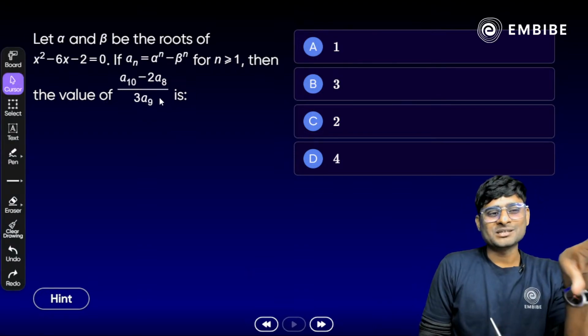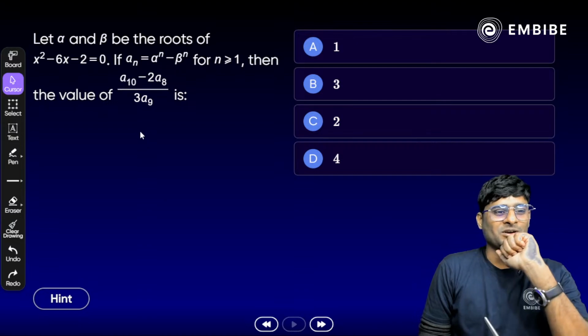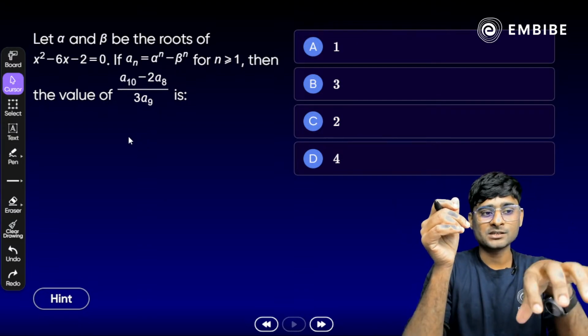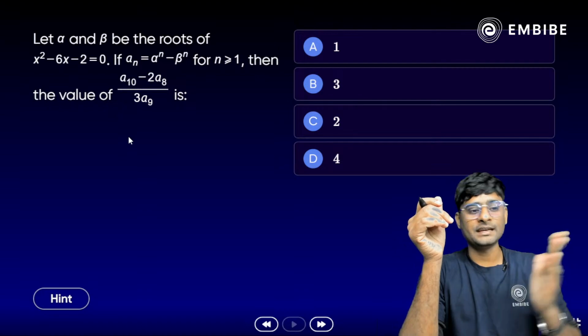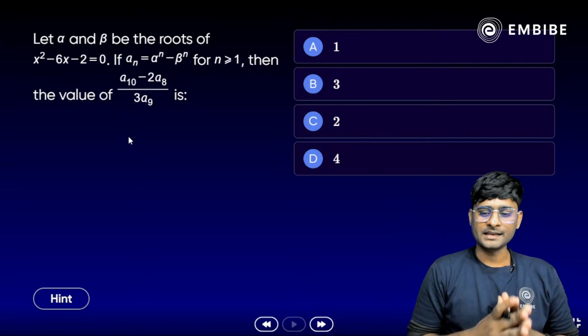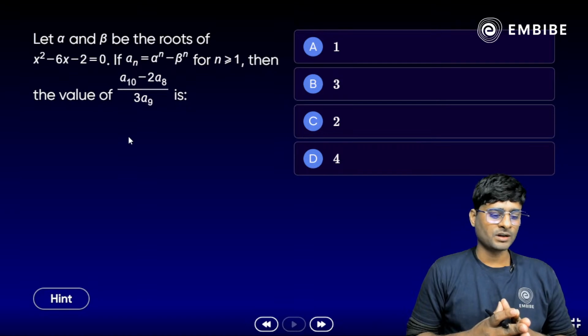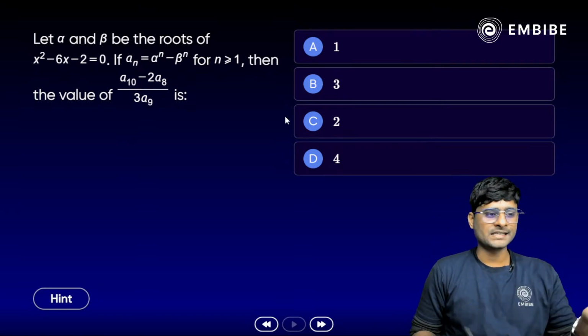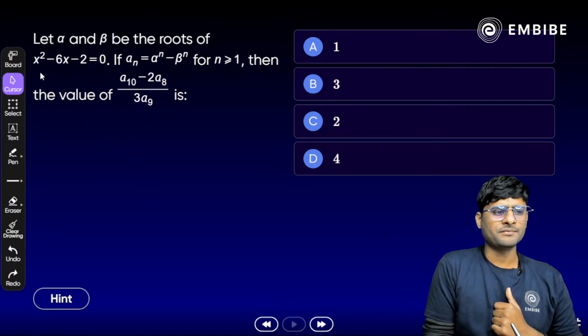An is equal to alpha raised to the power n minus beta raised to the power n, for n greater than or equal to 1. Then the value of (a10 minus 2a8) divided by 3a9 is equal to what? Again, easy. One of the easiest, simplest we can say. Okay, same pattern. Yes, the same formula we have to apply here.